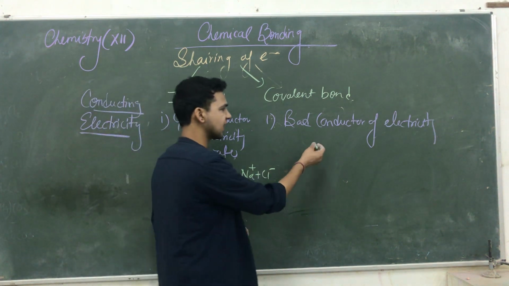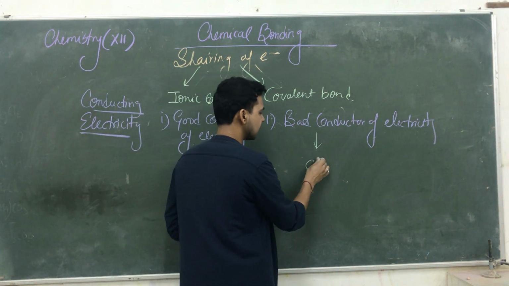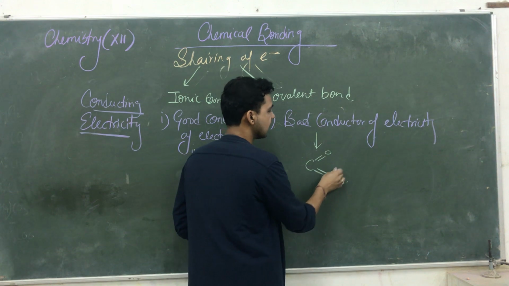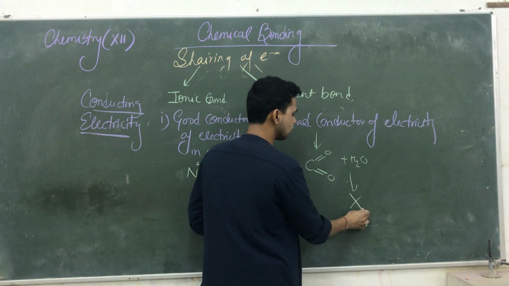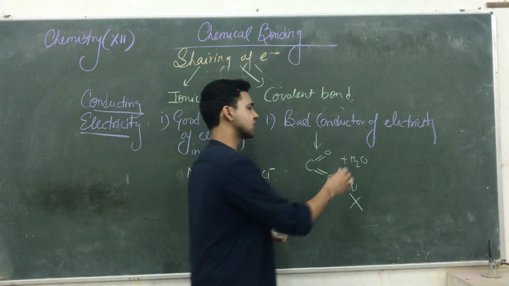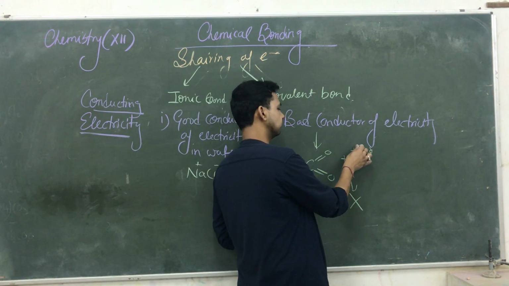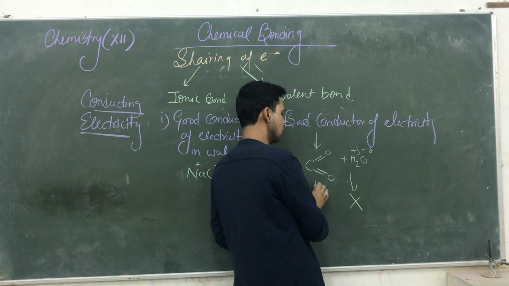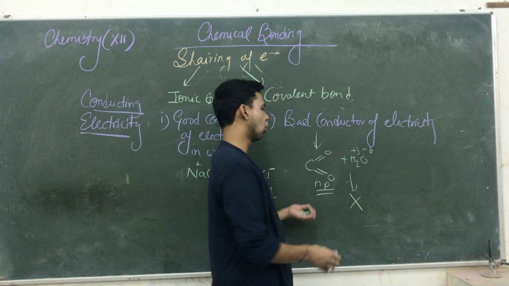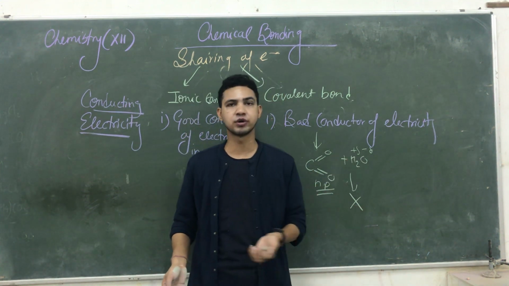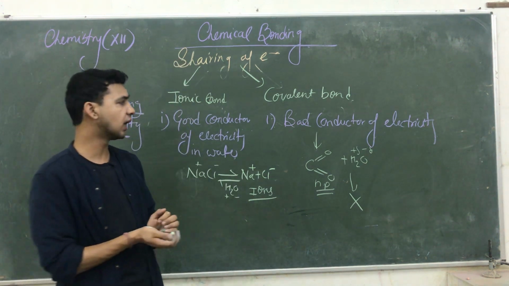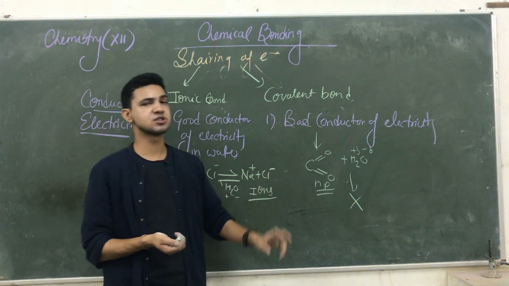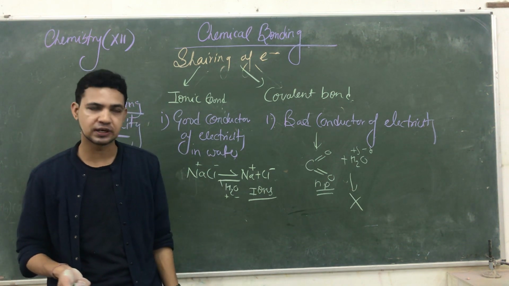Similarly, in the case of a bad conductor, here is carbon dioxide. When we try to dissolve it in water, it is not able to dissolve, because water is a polar compound and carbon dioxide is a non-polar compound. So a non-polar compound cannot be dissolved in water. अगर वो water में dissolve होगा ही नहीं तो वो ion भी produce नहीं करेगा. If they do not produce ions, they are bad conductors of electricity.